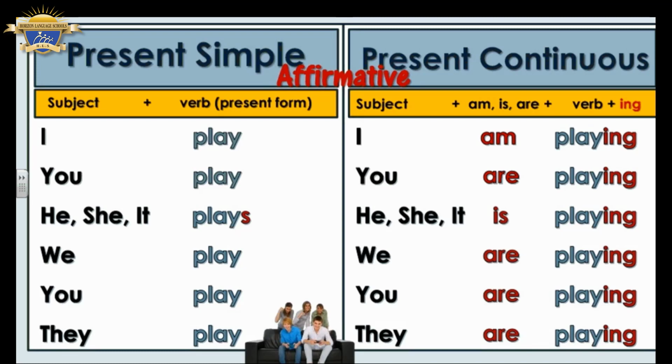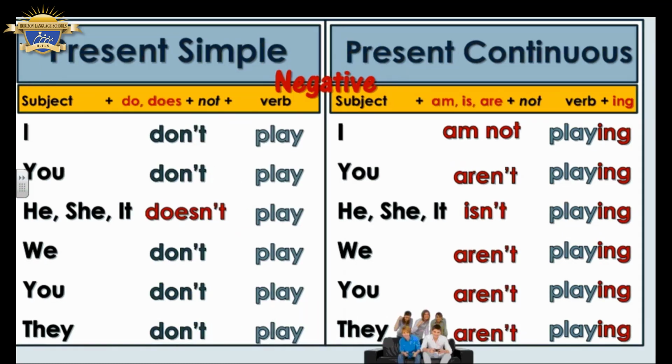Let's look at the negative form of each tense. We use don't or doesn't with present simple. For example, I don't play, you don't play, he, she, it doesn't play. Why did we use doesn't here? Because he, she, it are singular pronouns. But for present continuous, we use not after the auxiliary verb, which is verb to be. So we can say I am not, he, she, it is not, we, you, they are not.